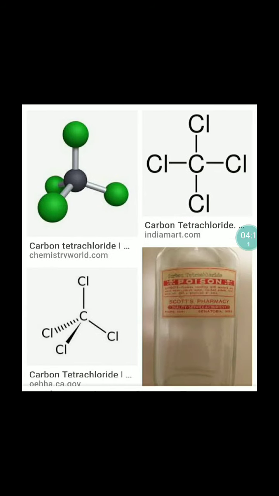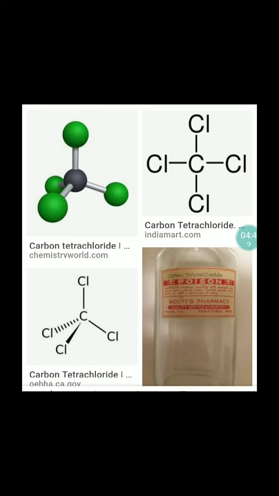Then next one after iodoform, that is carbon tetrachloride, tetrachloromethane. Okay, CCl4. So the structure of carbon tetrachloride is this. It is a colorless liquid with a sweet smell. It is a very useful solvent for oil, fat, resins. It serves as a source of chlorine. It is used as a cleaning agent.